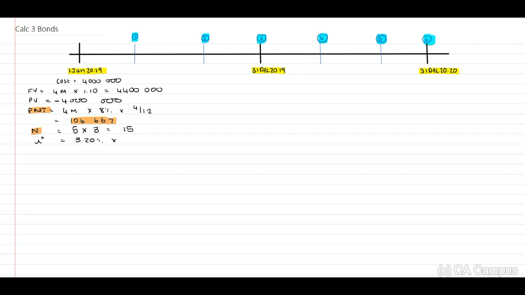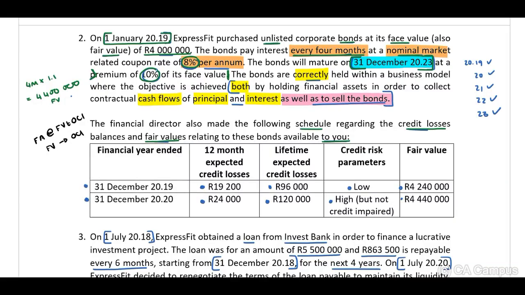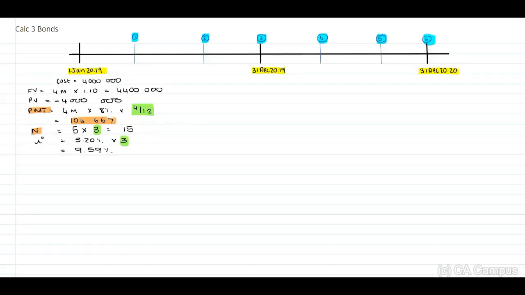And this will be 3.20 times 3. Why? Because when you look at this, guys, let me just quickly show this to you. 4 out of 12, 3. And now times 3. We need to compare apples with apples, and this will be 9.59%. Okay. Then they indicate to us in the table, the schedule, that we have a fair value at the end of 2019 of 4.2 million and at the end of 2020 of 4.4 million. I'm going to include this on my timeline as well because I tend to forget this, guys.